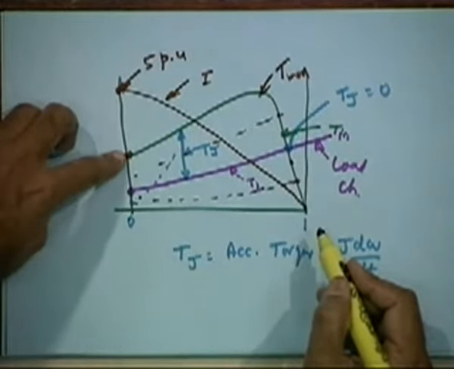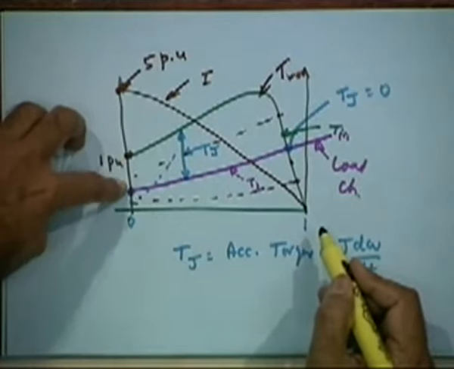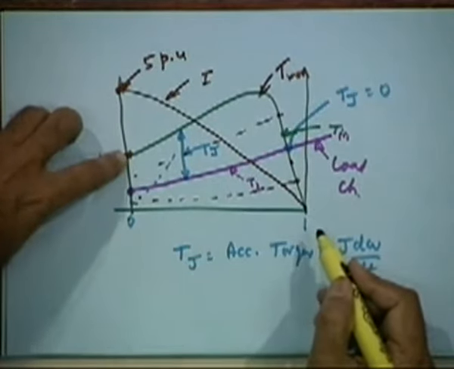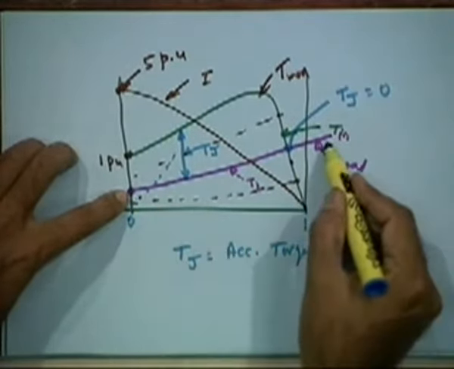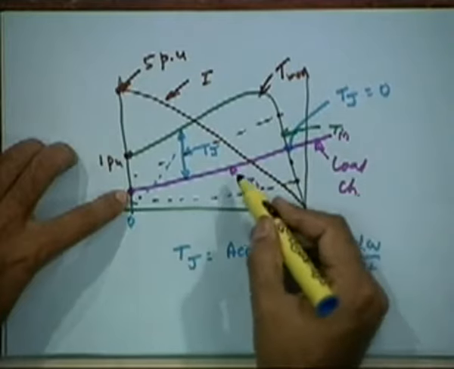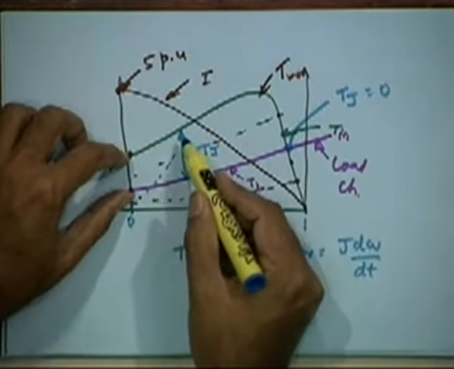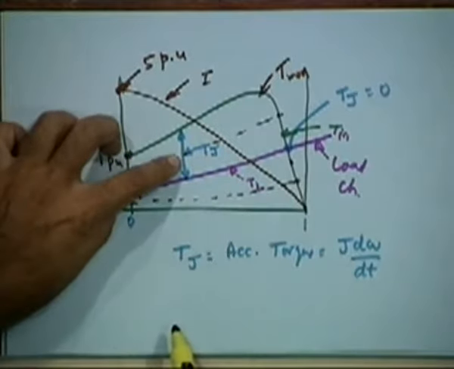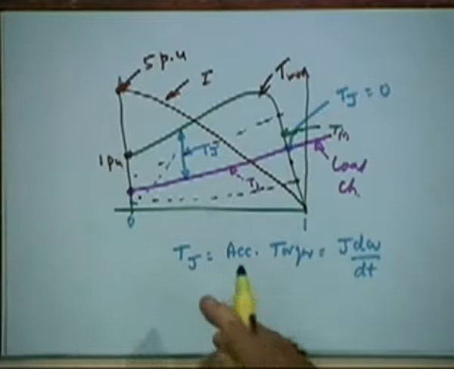If you want to limit the starting current, the starting torque will also go down. But starting torque should not go below the opposing load torque, the pink line. The difference between the motor developed torque and the opposing load torque is the accelerating torque, Tj, and it will accelerate till Tj goes to 0.